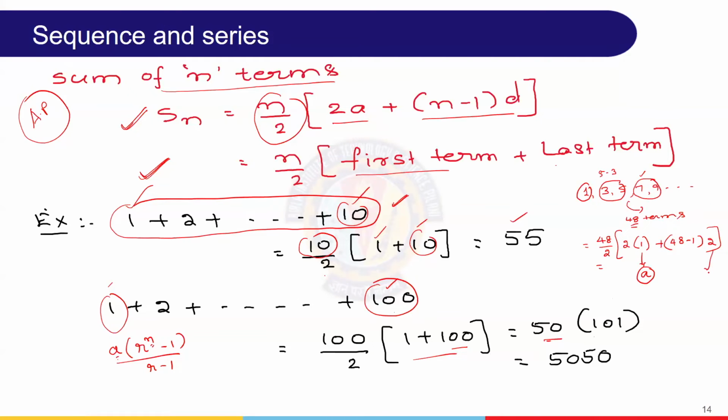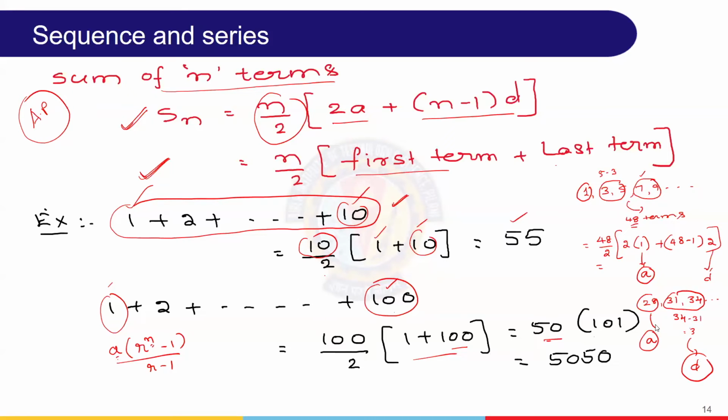Suppose I take something like 28, 31, 34. What is a here? a is the first term, which is 28. What is d here? Take any consecutive pair, suppose 34 minus 31, that is 3. That is d.